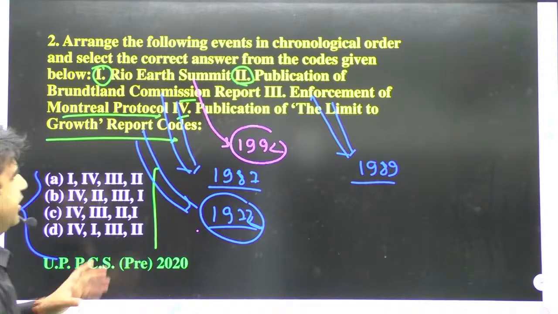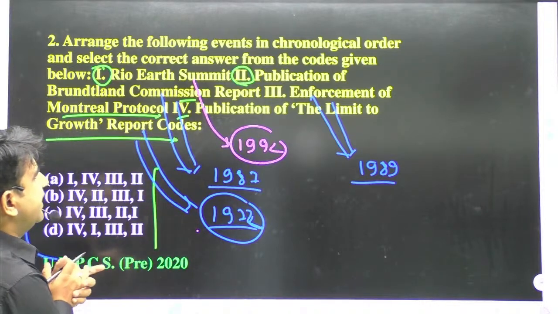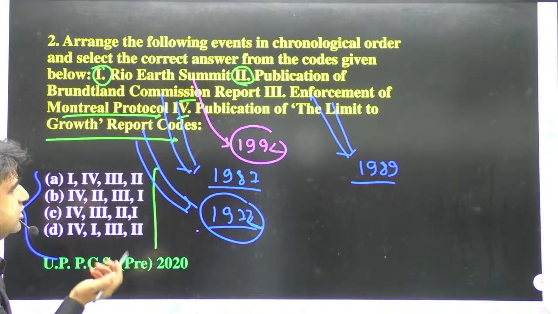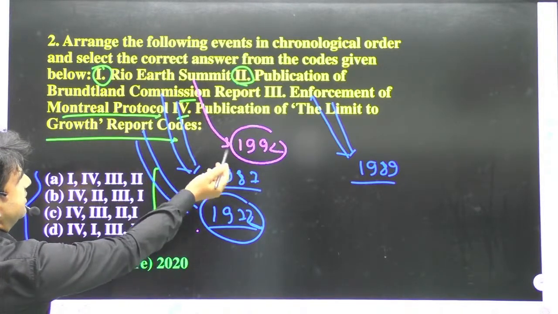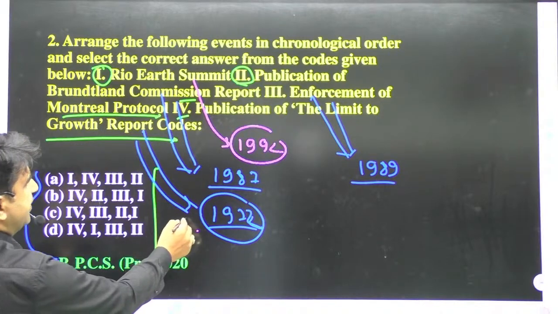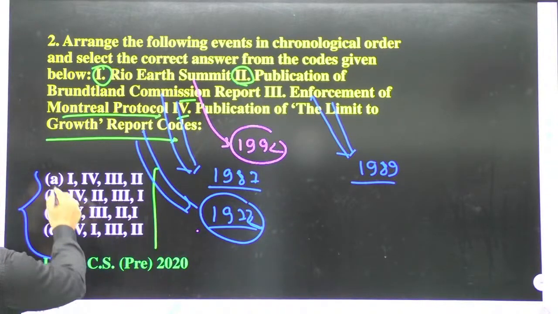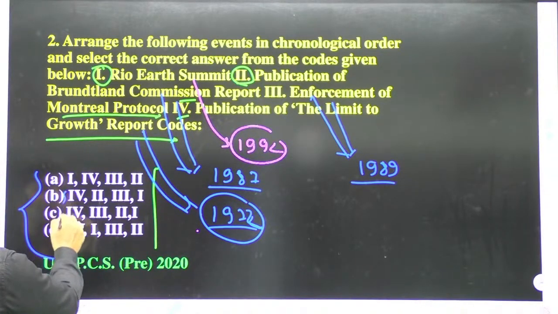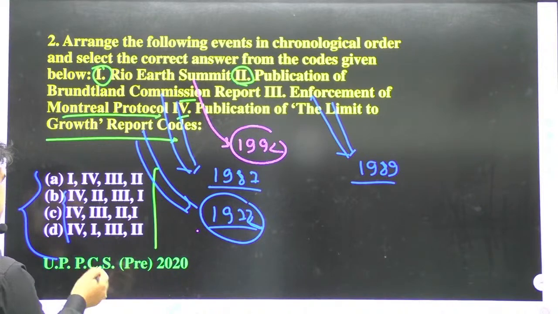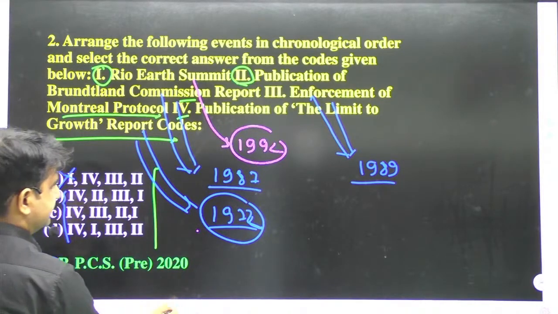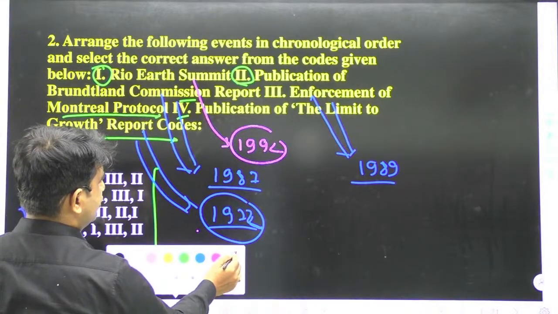So now you can understand what the correct answer will be. In chronological order, the Limits to Growth report is first, means the fourth should be first. In this option, the fourth is not arranged first, so that is incorrect. Now we'll move to the next option.